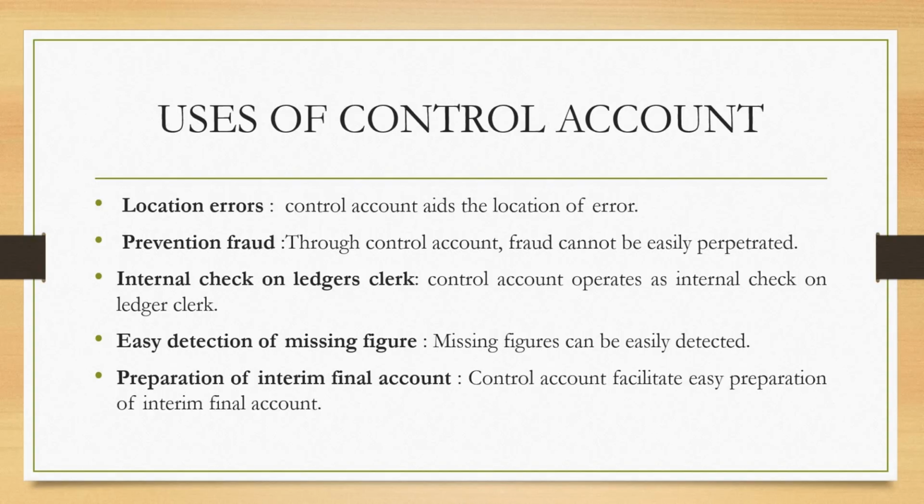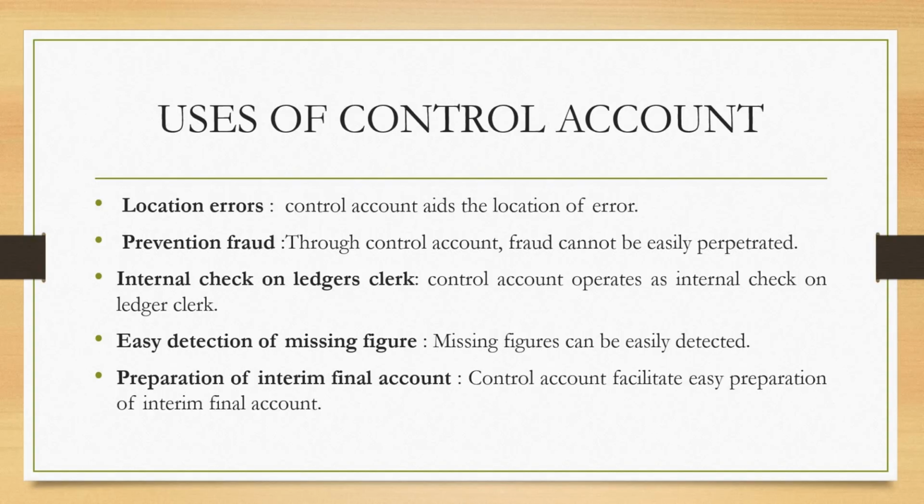Then it helps us to prevent fraud. You can see that the second important use here is prevention of fraud. Through control account, fraud cannot easily penetrate, because we have another body that is going to prepare the control account, and another body preparing the subsidiary book.